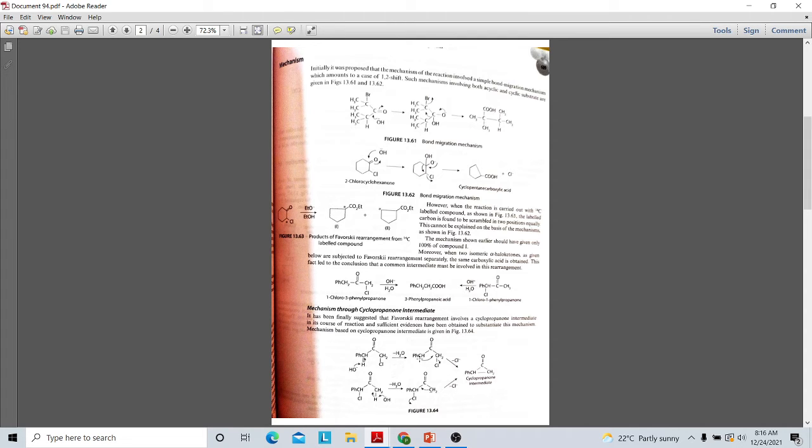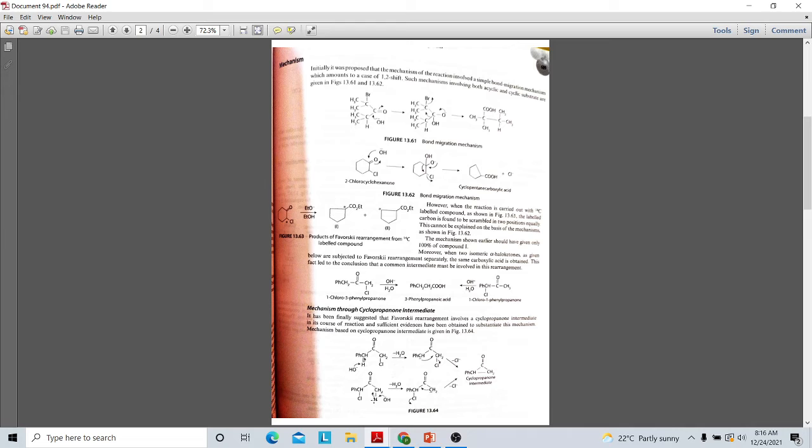This carbanion will interact with the ketone, forming a cyclopropanone-like structure, and the Cl will be eliminated as Cl minus under the influence of this carbanion. So the removal of Cl as Cl minus leads to the formation of this cyclopropanone intermediate.